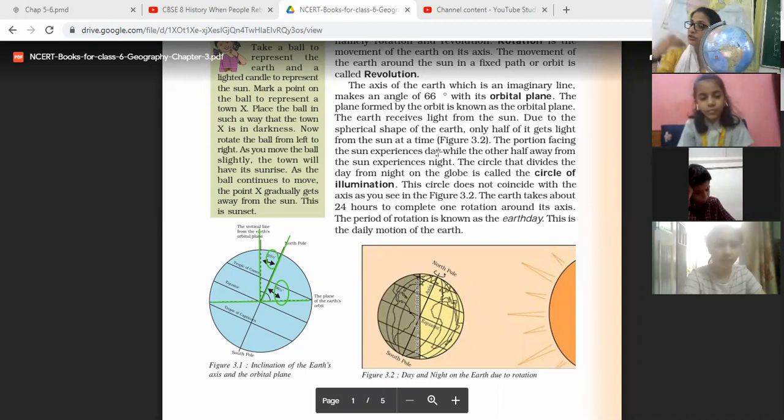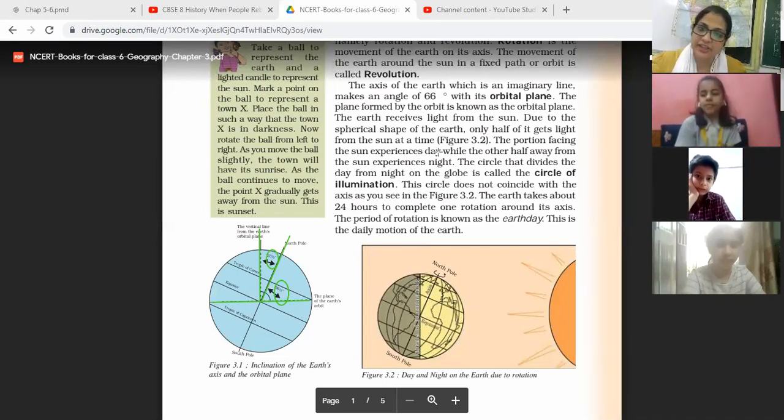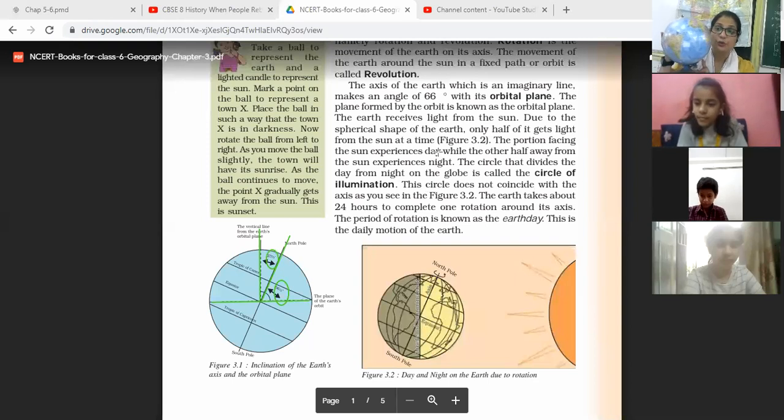When that face comes toward the sun, facing toward the sun, they have daytime. So the portion facing the sun experiences day, while the other half away from the sun experiences night. And the circle which divides day from night is known as the circle of illumination.